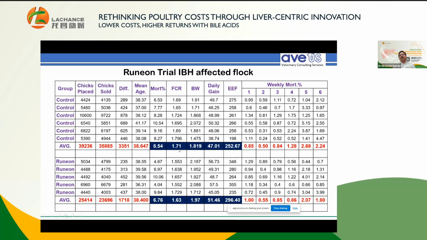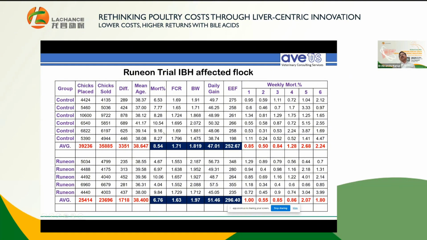Even the FCR is quite good. You can see 1.71 and 1.83, which means FCR is 0.08 points less. The body weight was even better, 1.81 to 1.89, and the daily gain was also more. And the EEF factor is 252 and 296. So all these parameters indicate at every level that this product has done well even in the IBH cases.